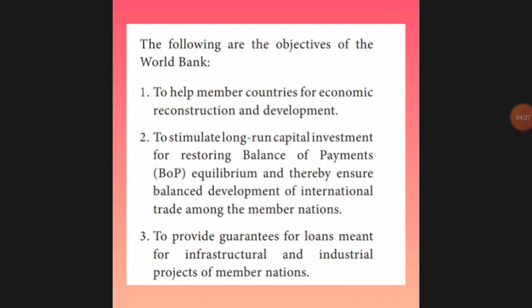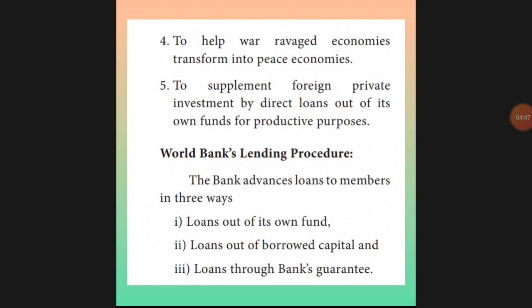Next, provide loans for infrastructure and industrial projects. If they start a new business or a large business, they will help. Next, help with war revenge and economic transfer. So if one country has any revenge against another after the Second World War, that and all should be avoided.